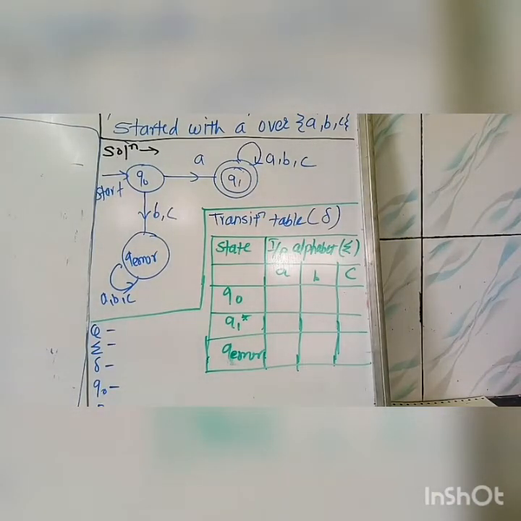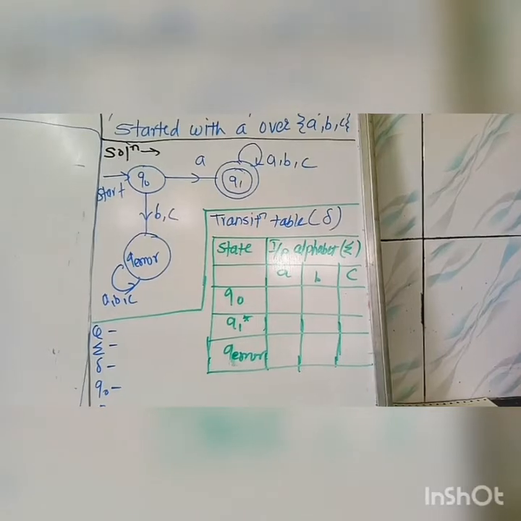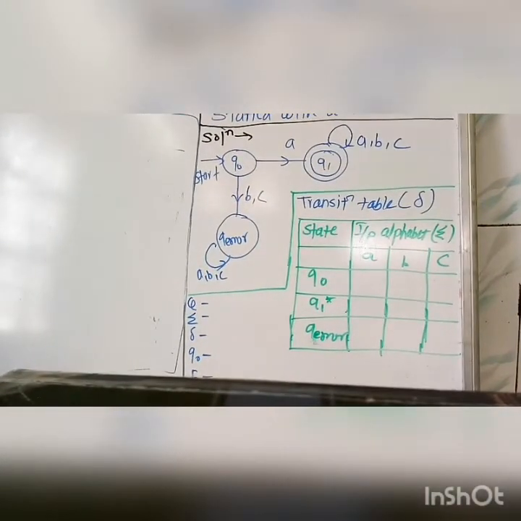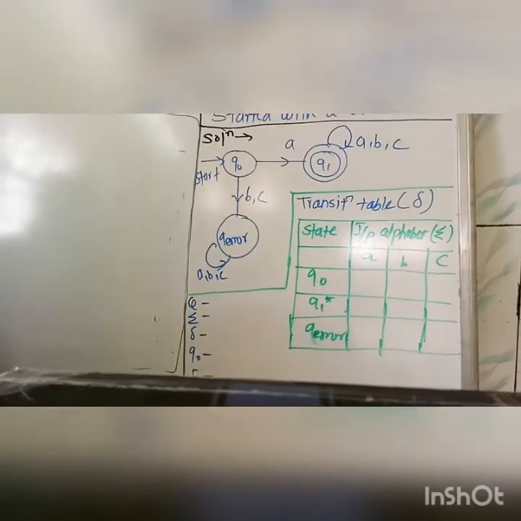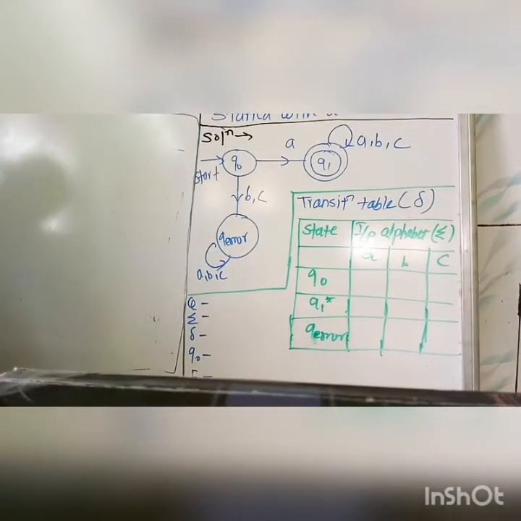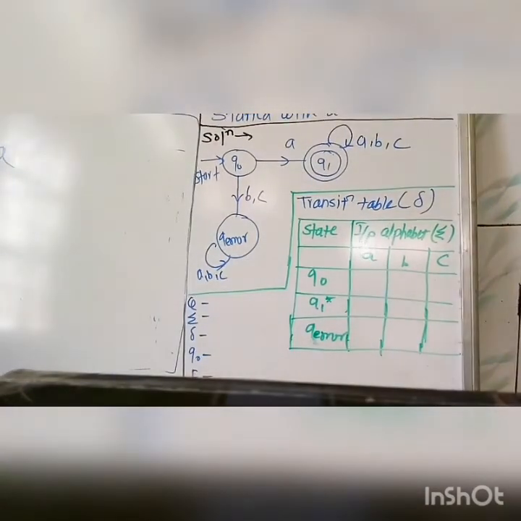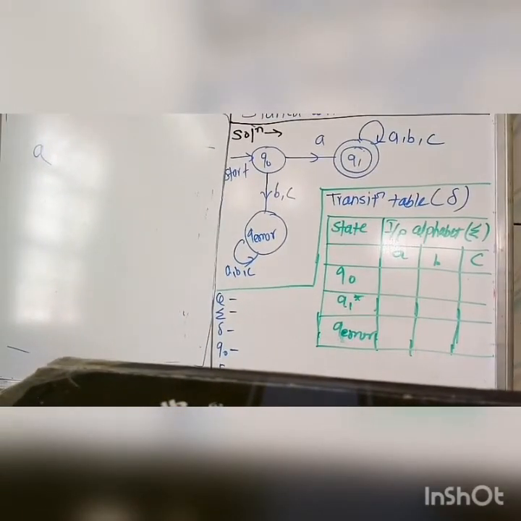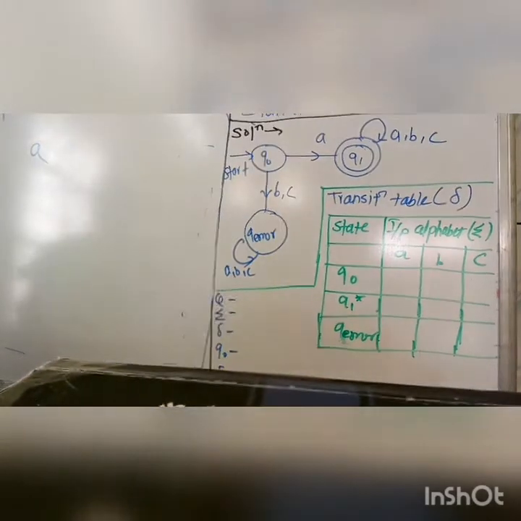So first of all, I will show you some basic startup things, like consider which condition you have been provided. You have to start only with A, and then you have to form many strings over ABC.